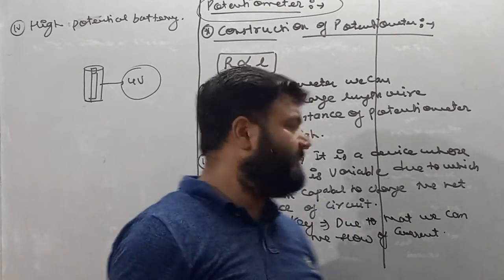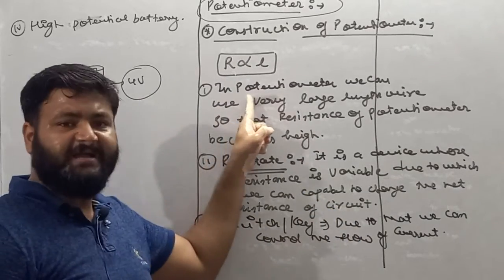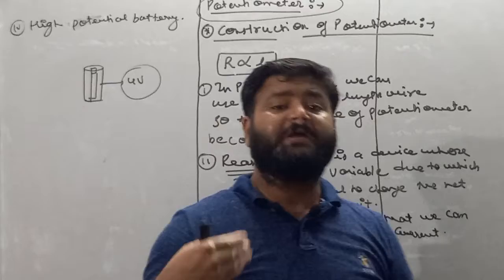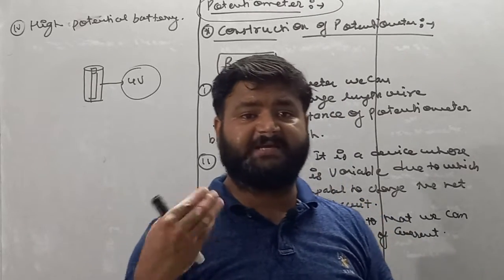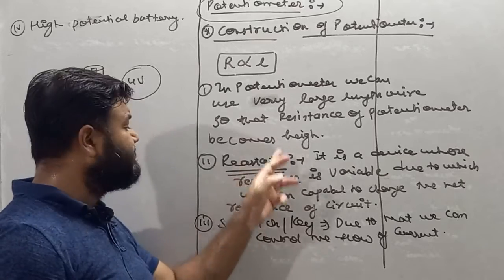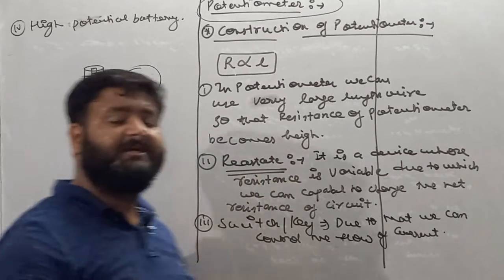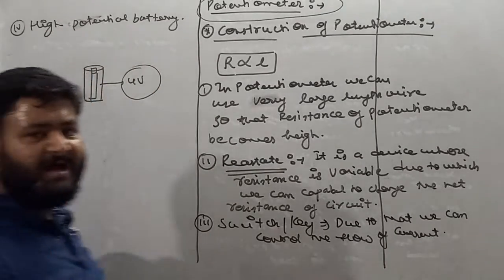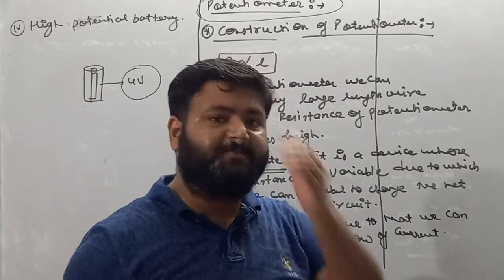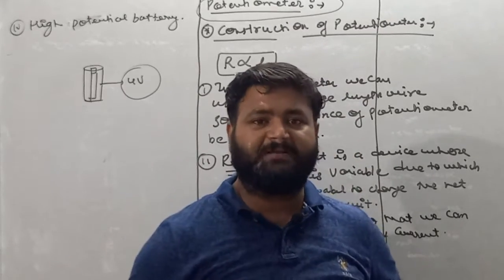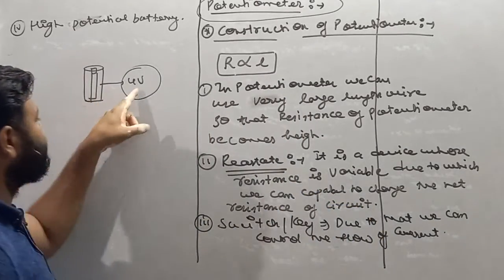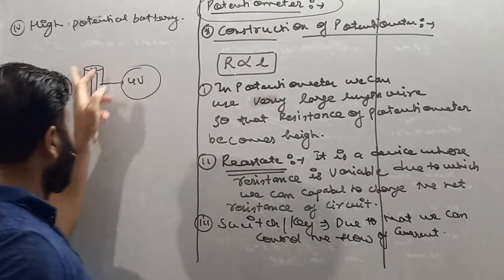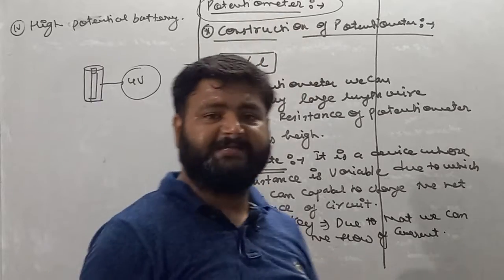So in potentiometer, 4 things are present: high length wire so that resistance increases, rheostat which gives variable resistance value. If you want to change the resistance of the circuit, you have to use rheostat. Third is switch which controls the flow of current, and fourth is high potential battery. We are discussing why in potentiometer high potential battery is used. So I am giving you an example. Let's suppose we have a battery whose potential is 4 volt and we want to measure the potential difference across this battery with the help of potentiometer.